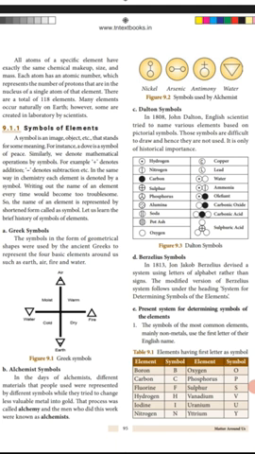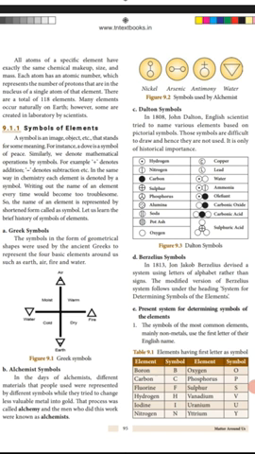Next one, symbols of elements. For example, a dove symbol is a symbol of peace. The plus symbol is addition, the minus symbol is subtraction, like this. A symbol is an image. In the same way, elements are denoted by symbols. Writing the names of the elements is very difficult, it is a trouble. So a symbol is the shortest form of an element.